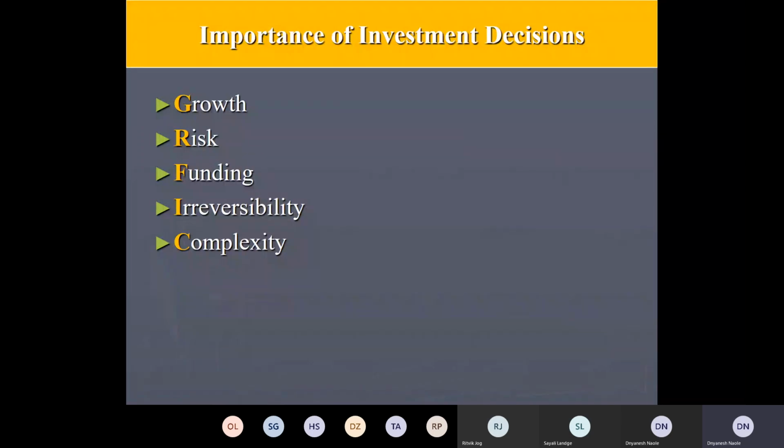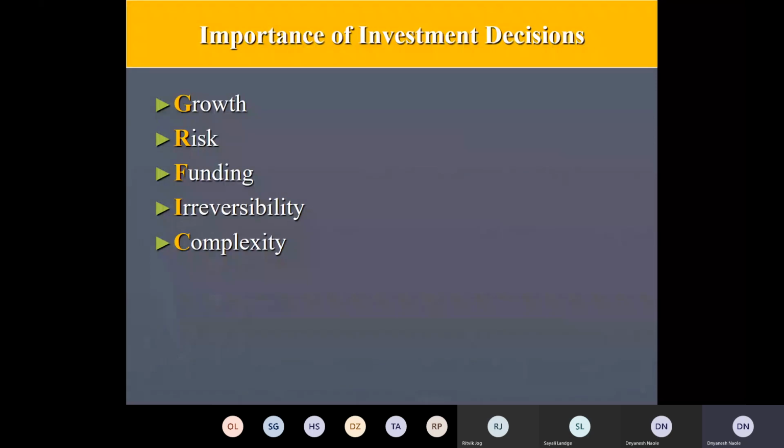Then the third one is funding. As we already discussed this point in detail, these are all capital intensive decisions, involving a very good amount of funds, and the firm has to proactively plan for it, either coming up with an IPO, raising funds from the market, or taking a good amount of debt, or trying to utilize our own profits, or divesting in some other business and diverting the funds.